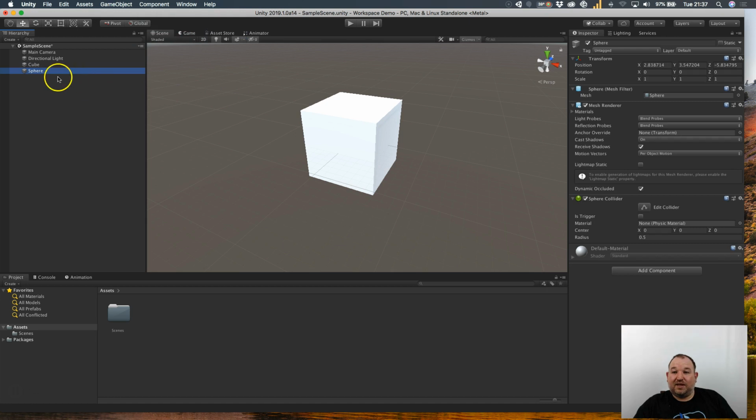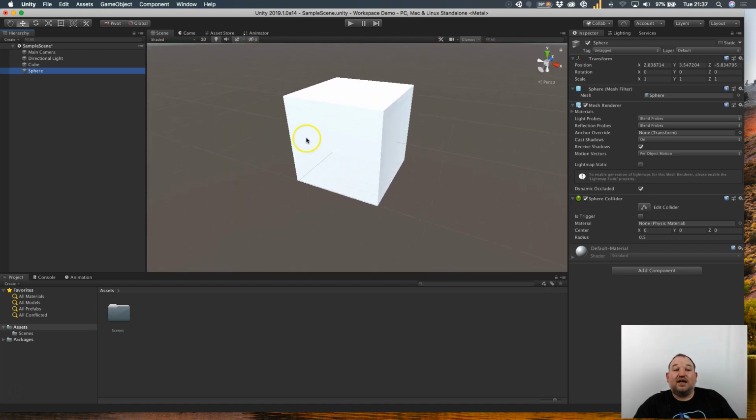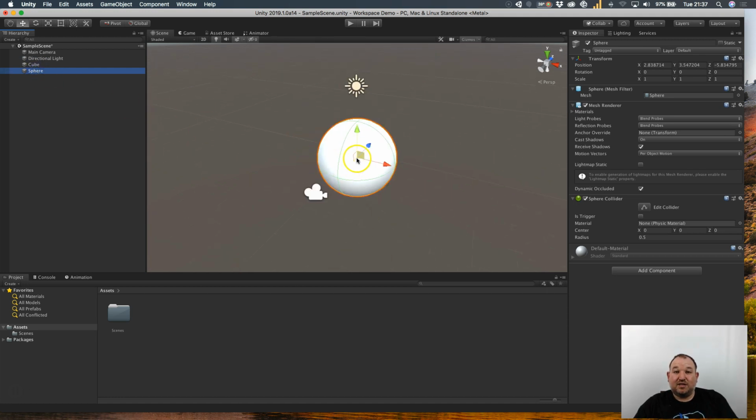So here we go. Let's get a sphere. I can't see it at the minute. I know it's behind the camera if I zoom out. There it is, look. But if we double click in the hierarchy, we can zoom straight to it. And I'm going to reset the positional transform to put it back into the center.